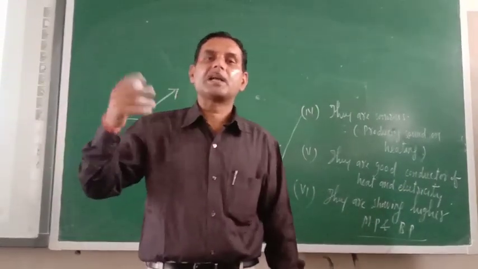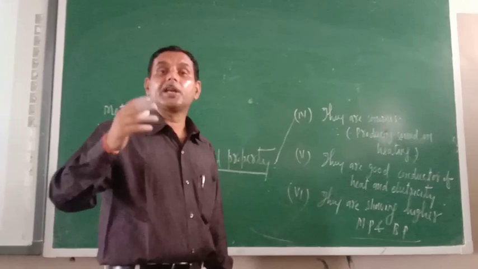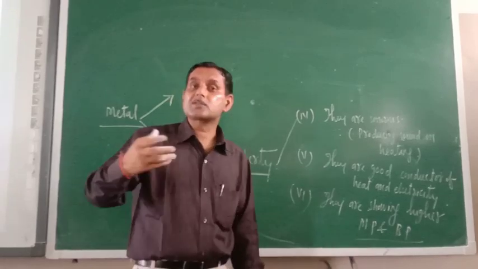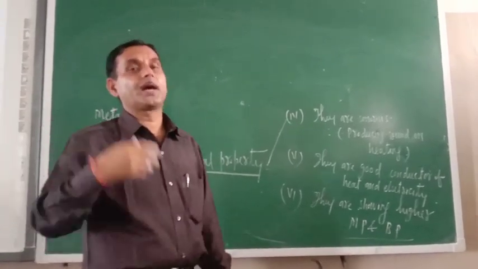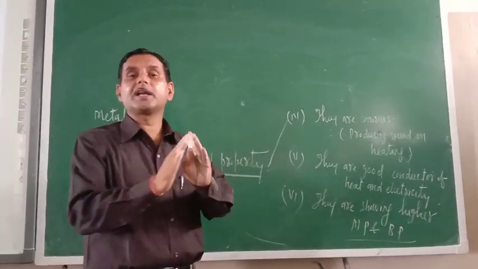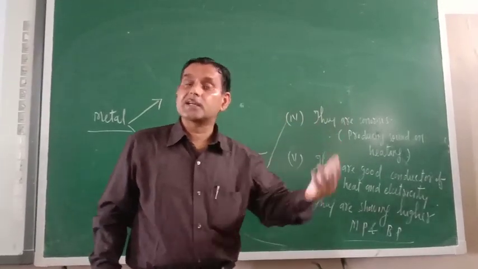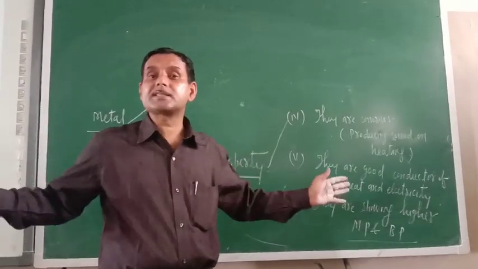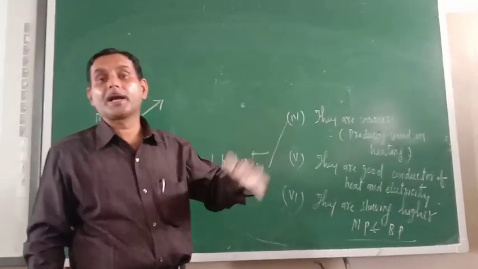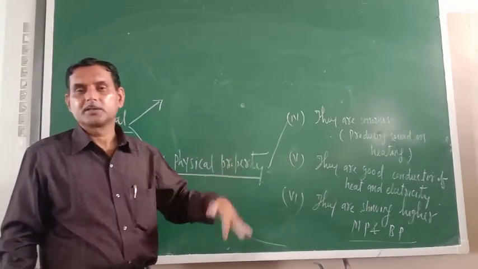Generally, metals have higher melting and boiling points. So what does it indicate? It indicates that the interparticle attractive force in metals is very strong. That is why they show higher melting and boiling points. As you know, any substance can only be boiled when its interparticle attractive force is broken. Any substance can only be melted when its interparticle attractive force gets broken. So metals show higher melting and boiling points because their interparticle attractive force is strong.